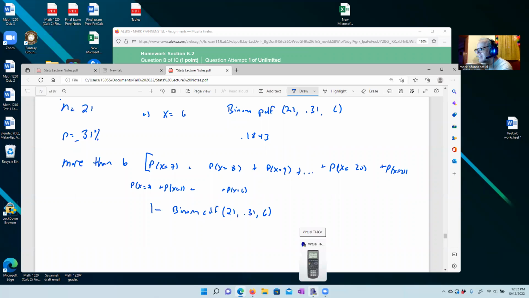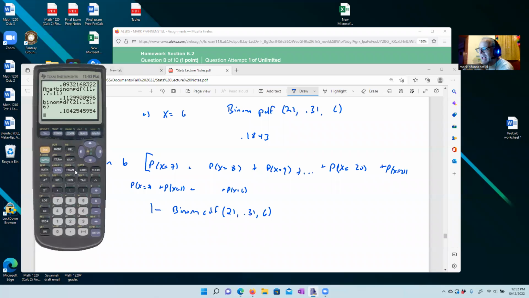All right. So again, once you are remembering how to punch these numbers into the calculator, the math isn't really the hard part. It's the translating from English that is the hard part. So we're going to say 1 minus second function distribution, okay? And we want binomial CDF because we're looking at a collection. Okay, we want the collection from 0 through 6. So we're going to type in 21, comma, 0.31, and then the x value is 0 up to that number, so 0 up to 6. Notice the 1 minus is already there, so that's all we have to deal with.